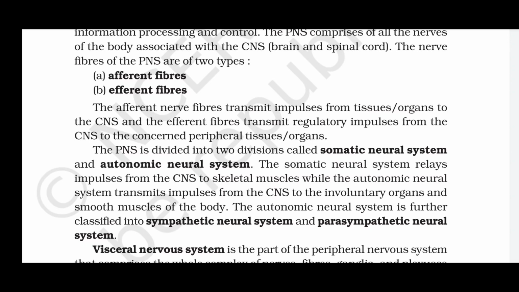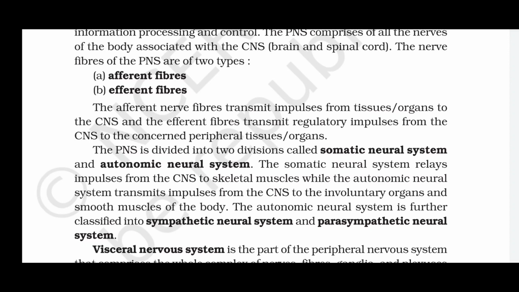The peripheral nervous system is divided into two divisions called somatic neural system and autonomic neural system. The somatic neural system relays impulses from the central nervous system to skeletal muscles, while the autonomic neural system transmits impulses from the central nervous system to the involuntary organs and smooth muscles of the body.